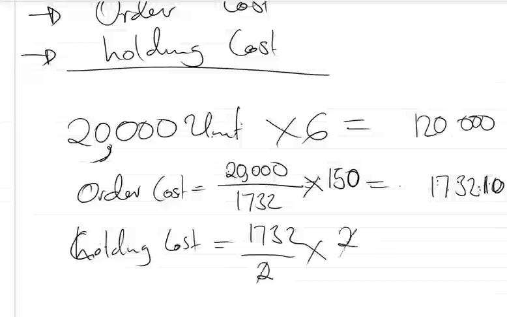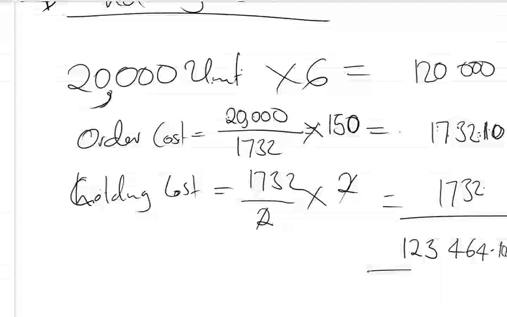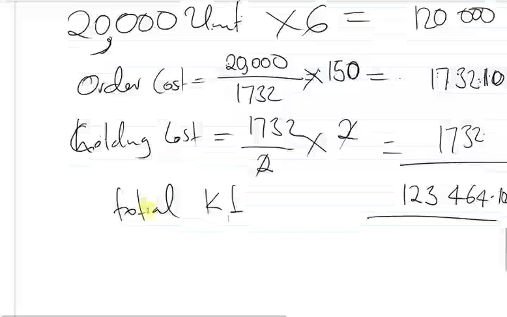So we're going to cancel this and find 1732. So if you add all those, you should find a total cost of 463,464.10. So this is the total cost associated with material KL. That's how you are supposed to find it. You needed to add purchase cost, holding cost, and ordering cost.